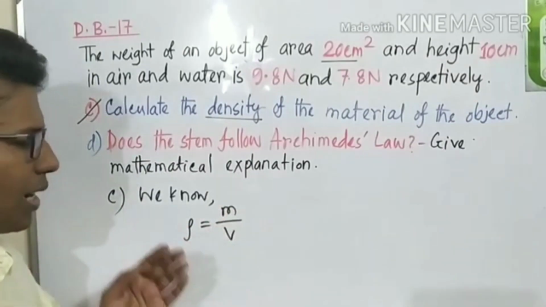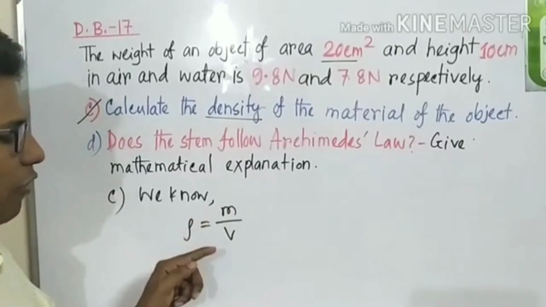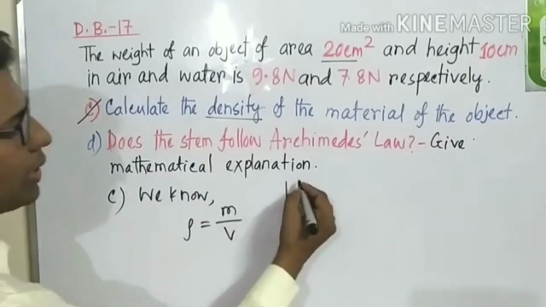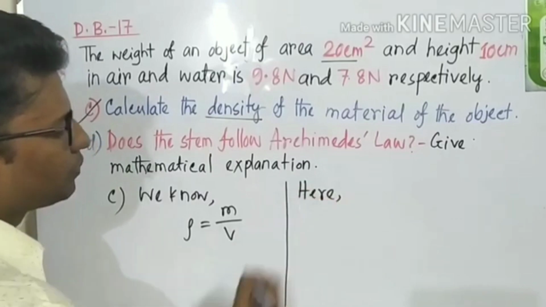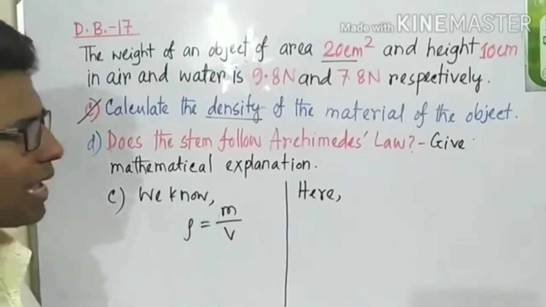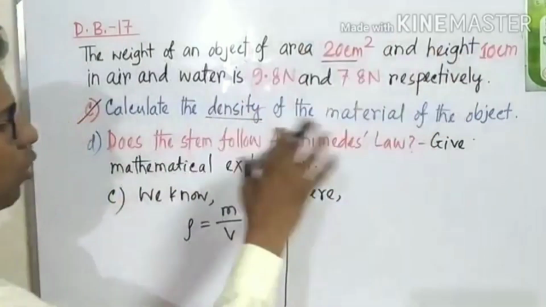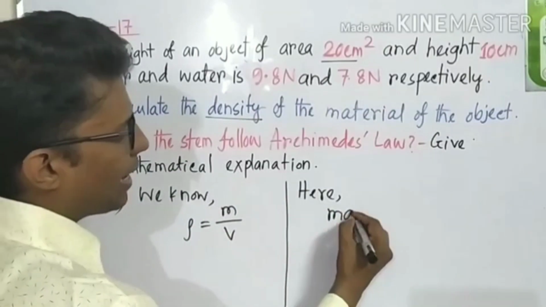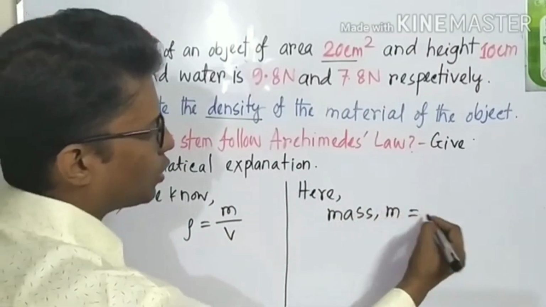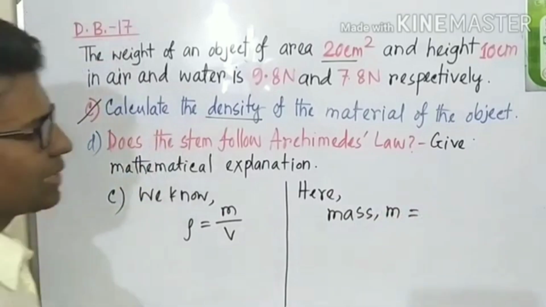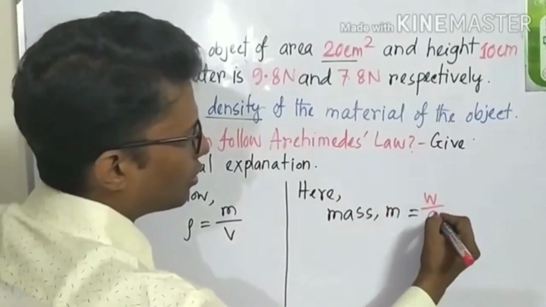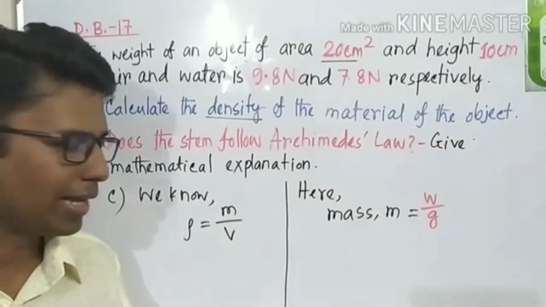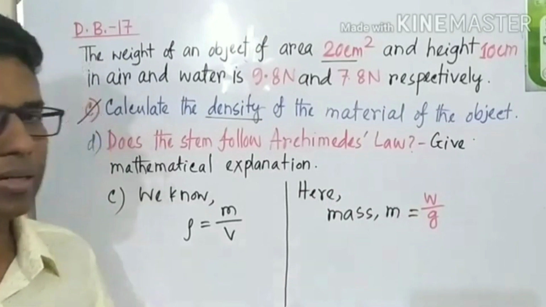But before solving this, we must know the value of m and the value of v. So we can write like this. Here, what is m? M means the mass. Is there any mass given? No. We can write the equation of mass: we know W is equal to mg, and from this equation we can write m is equal to W divided by g.